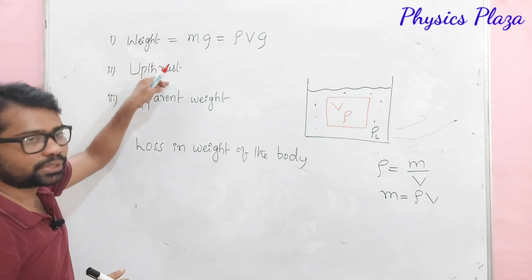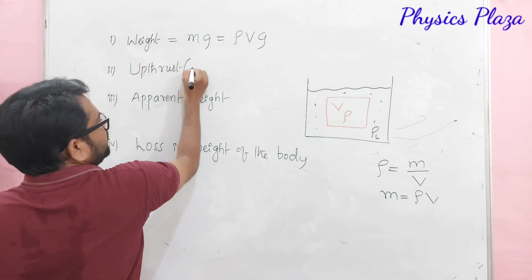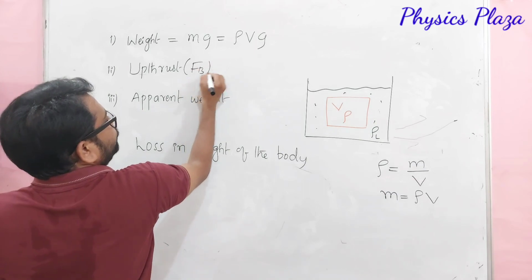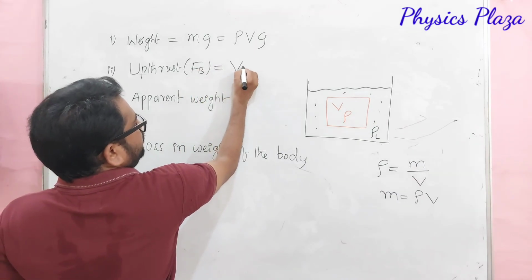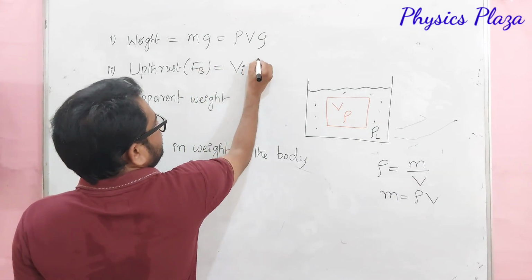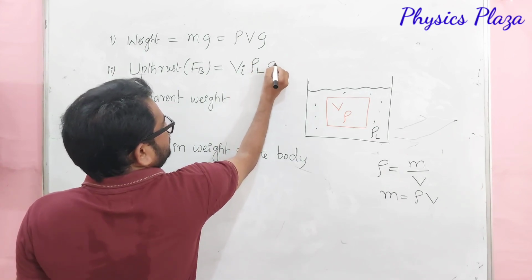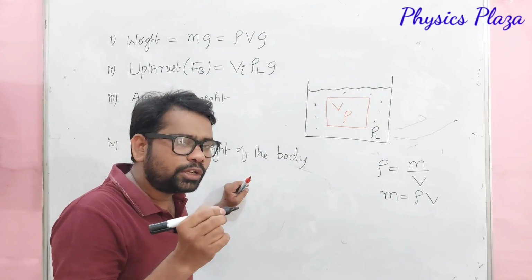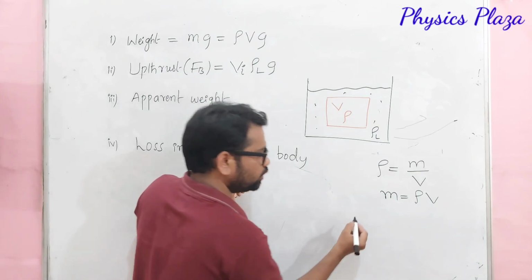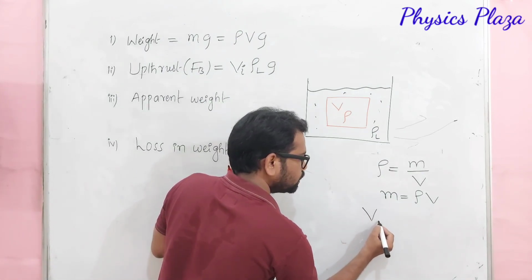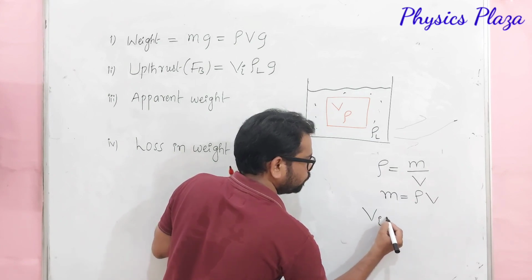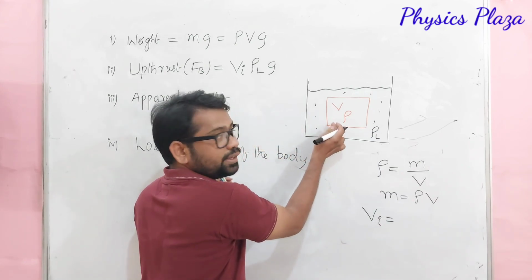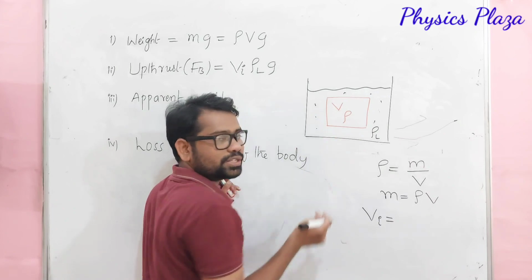Now the second thing is upthrust. Children, what is upthrust? Upthrust is equal to the volume of the immersed part of the solid, the density of the liquid, and g. But the very important thing is that according to the Archimedes principle, the volume of the immersed part, especially in this case, is the completely whole volume, right?